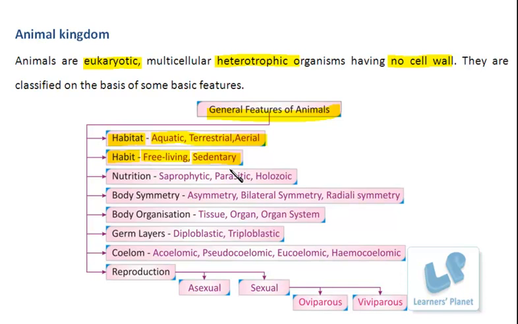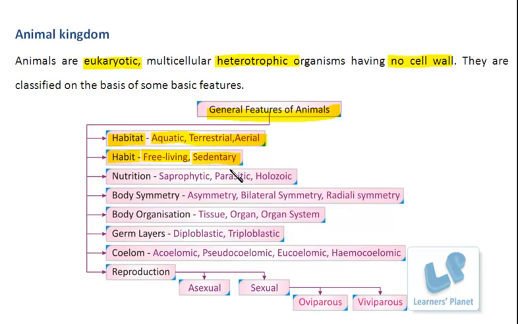What this means is, they can be independently leading their life. They are free and they can move from one place to another. Whereas there are some species which are living attached to some substratum. They do not move from one place to another. So such type of habit is also observed in such organisms.